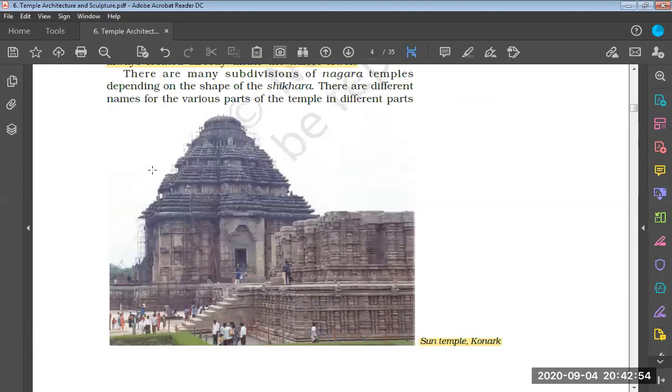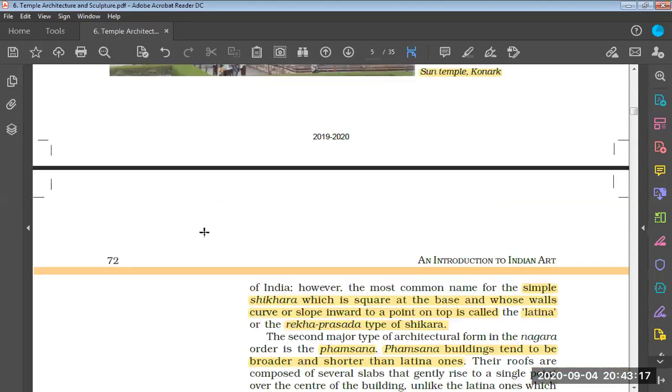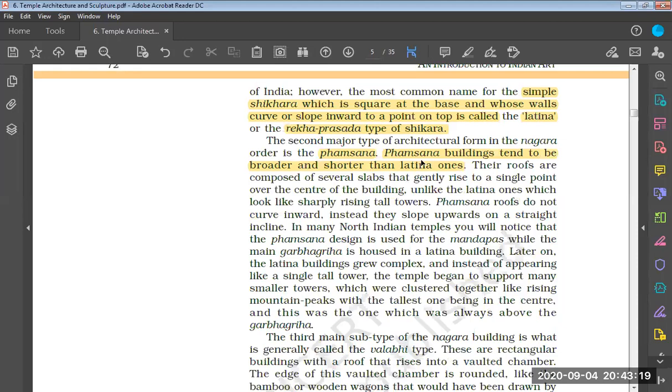If we talk about this particular image, Konark Sun Temple, it seems to be a Famsana style of temple architecture. Why? Because it is broader as compared to the above image that we have seen, and at the same time it is shorter. So it may be considered a Famsana style, based on our understanding of reading this chapter till now.